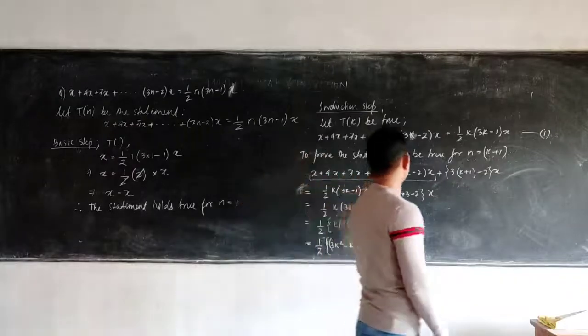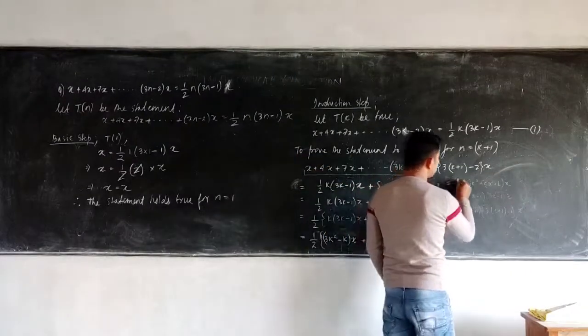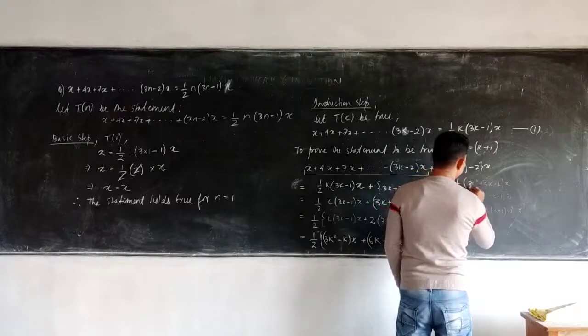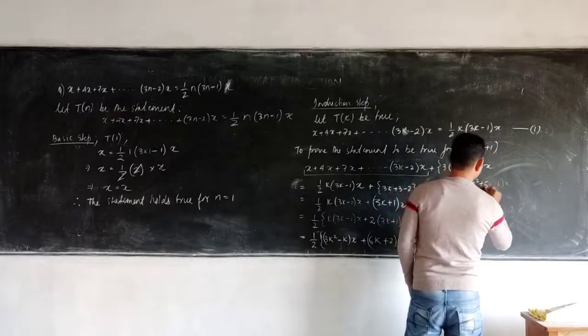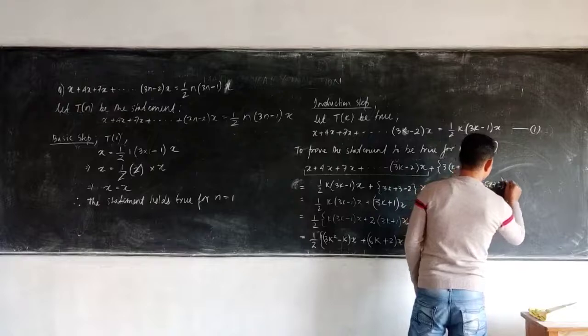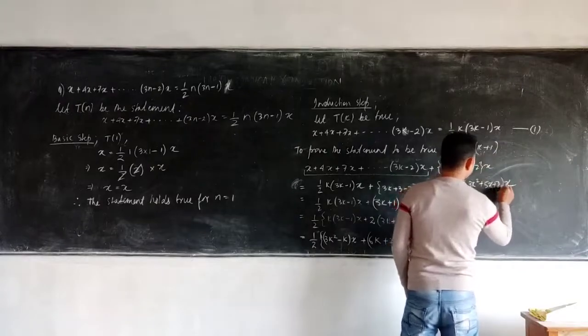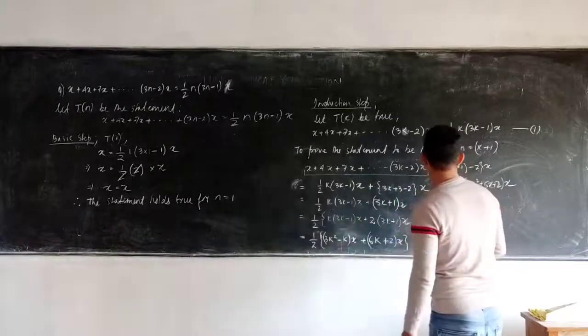After this, taking x common, I'll get half into 3k square plus 5k plus 2, bracket close, x. So what did I do? I took x common from this expression.